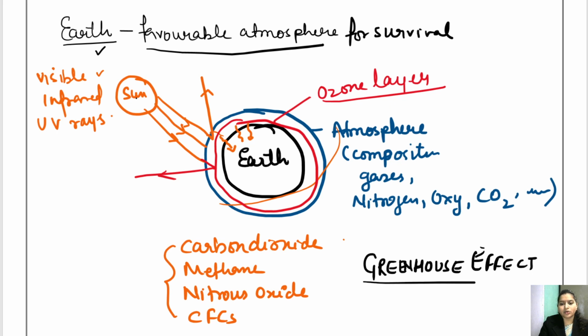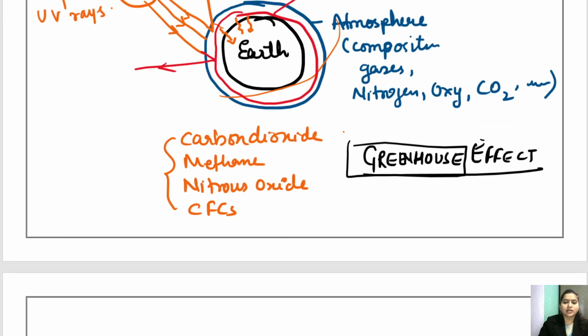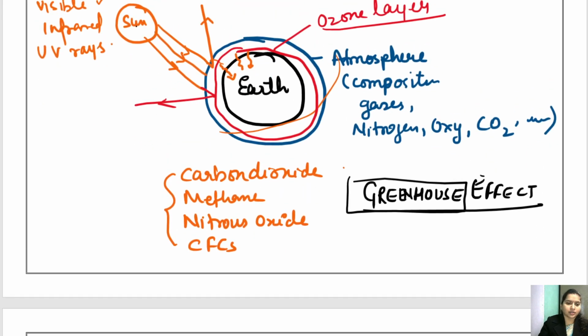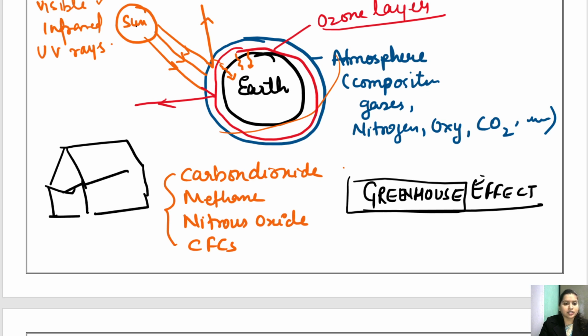Alright. Now the question is why it is called greenhouse. Children, what is a greenhouse? A greenhouse is an area which is made up of glass. Okay, it is a glass hut, a type of hut in which we give a very favorable temperature for the growth of plants.